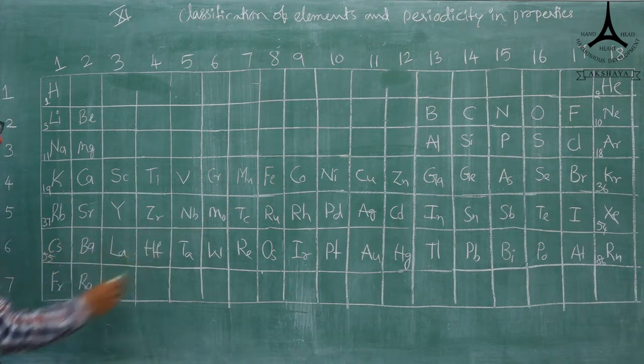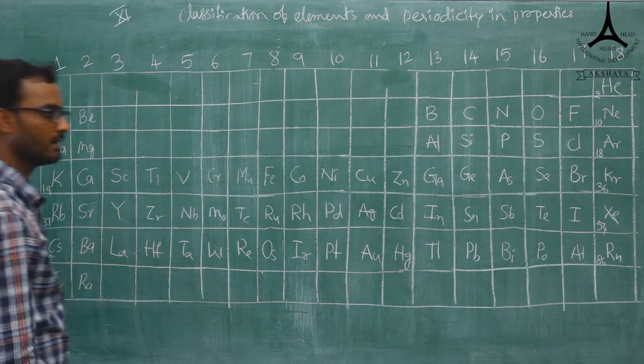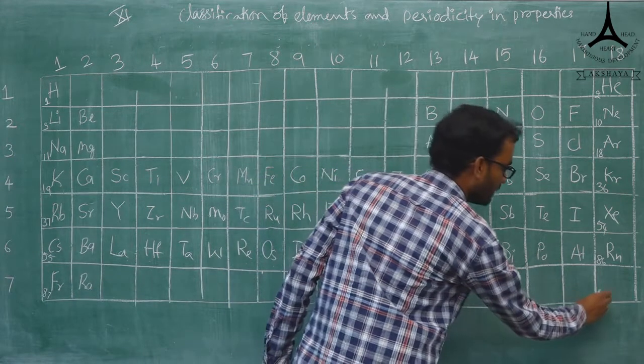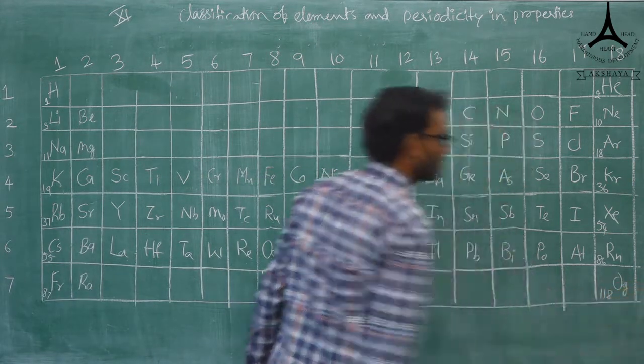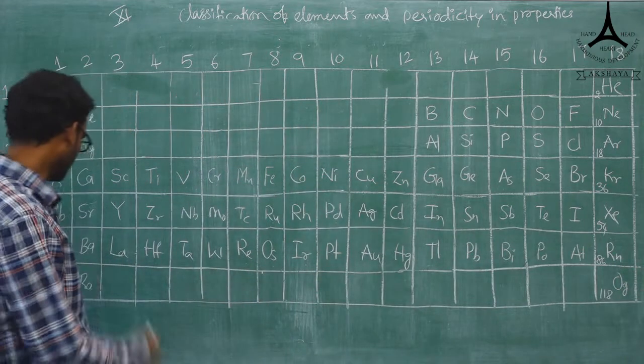And 86 is there, you can write 87. And you can take the last element having 118, Og. These are the elements.